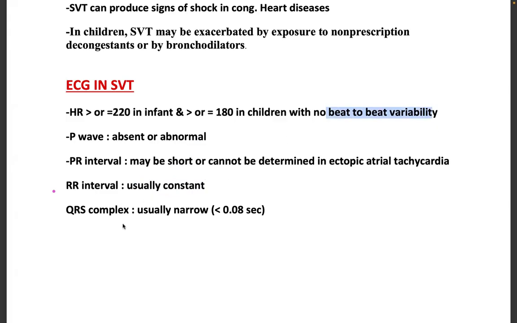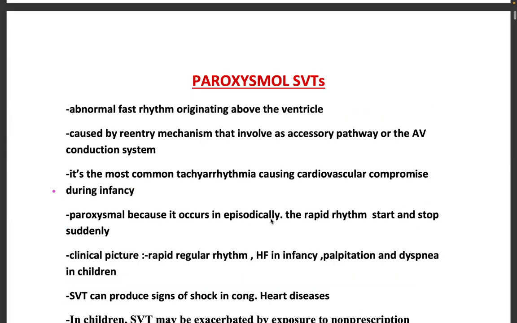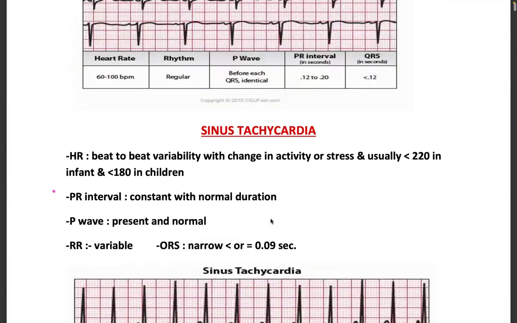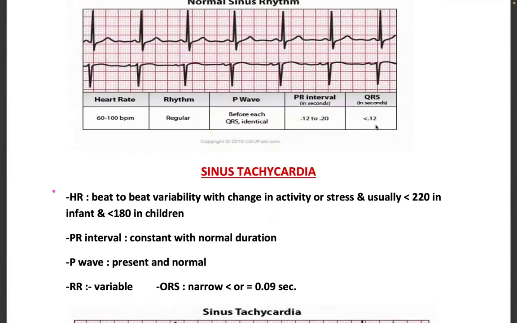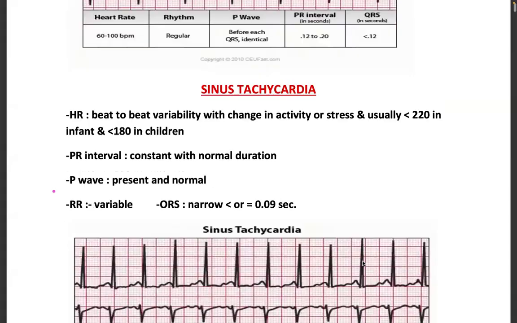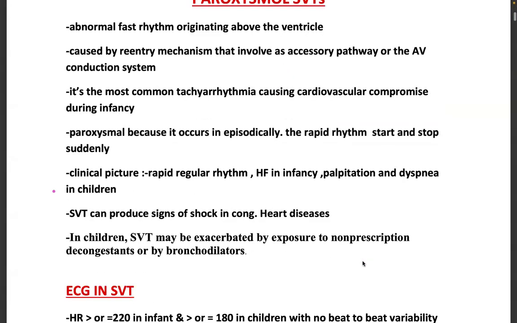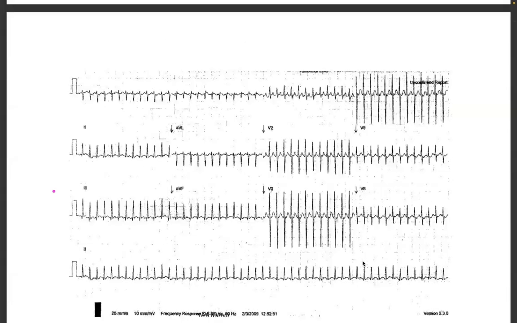So RR is usually constant, and the QRS complex is usually narrow, much narrower, less than 0.08 seconds. As we know, normally the QRS will be less than 0.1 to 0.12 seconds. But here in SVT, even in sinus tachycardia, it can be normal, like less than or equal to 0.09 seconds. But in SVT, it will be still narrower than the normal sinus rhythm and sinus tachycardia. You can also observe here in the slide. See, it is almost like a line.